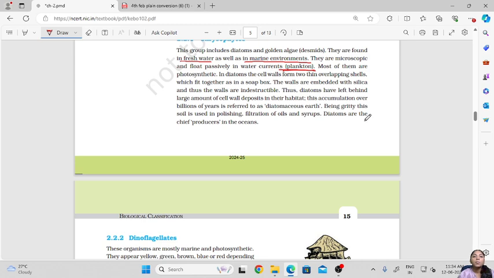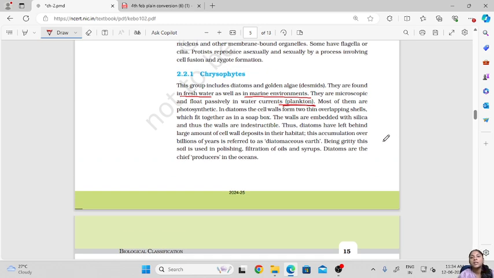Okay, most of them are photosynthetic, so they are autotrophs, and in diatoms the cell wall forms two thin overlapping shells which fit together as in a soap box. So the walls are embedded with silica and thus the walls are indestructible. Okay, so the walls of these diatoms are embedded with silica and thus they are indestructible.